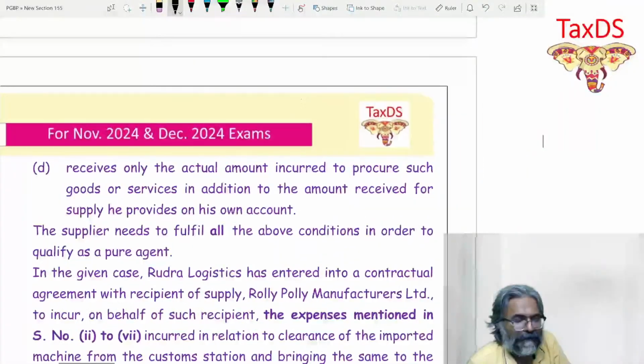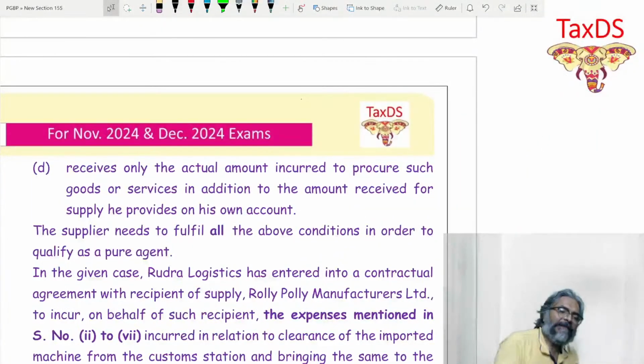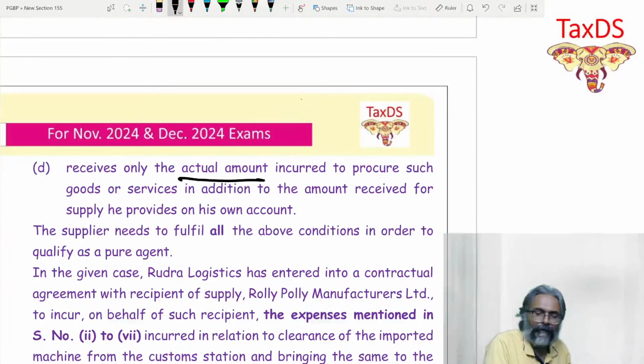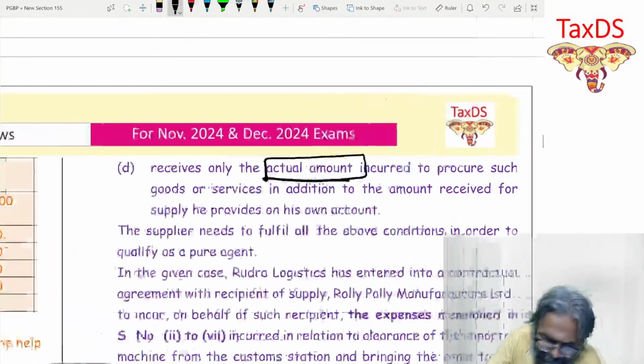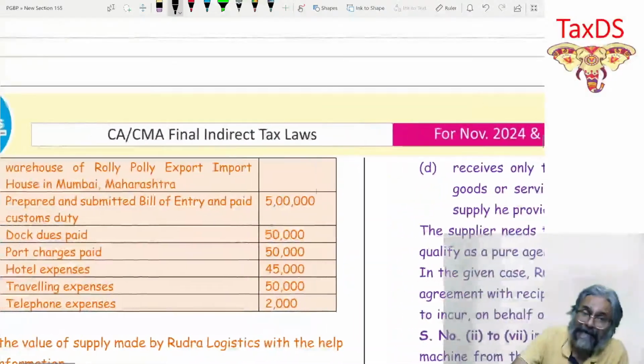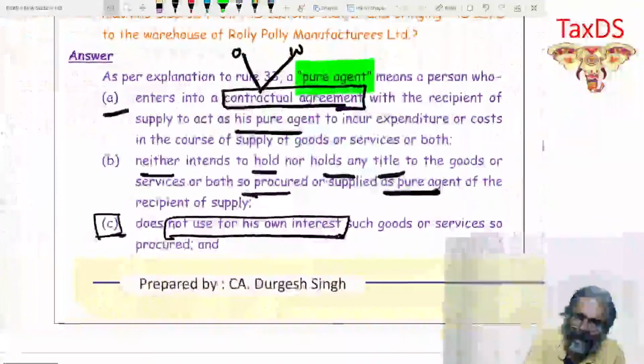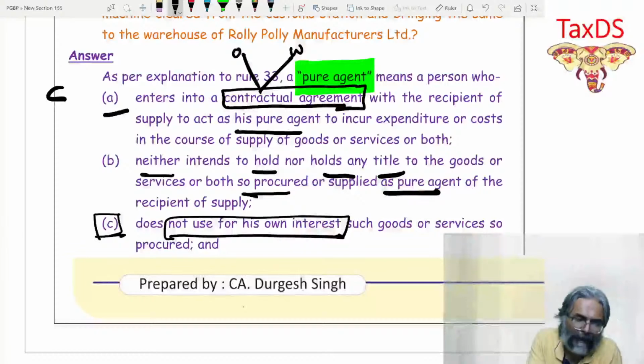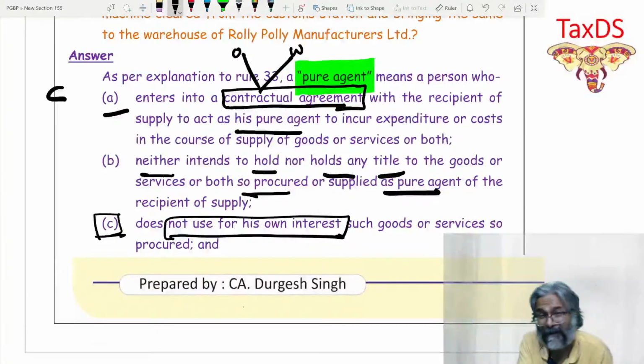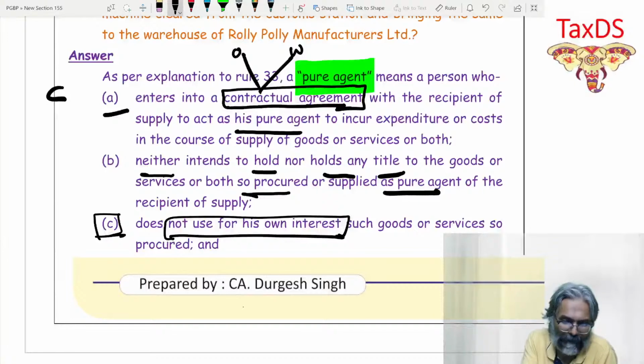That is the point. And point number D, students: he receives only the actual amount. Only the actual amount. Obviously, cost to cost. There should not be any profit element in that. So, students, obviously you will have to write this in the examination, isn't it? Better that you use mnemonics to remember these points, because you will have to write them. There is no escape from it.